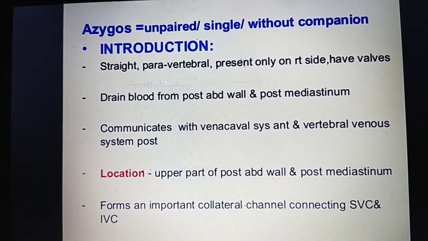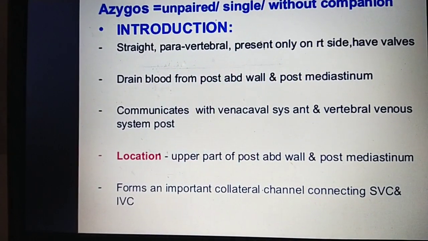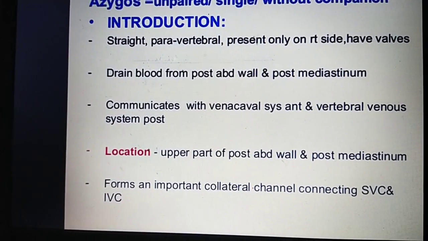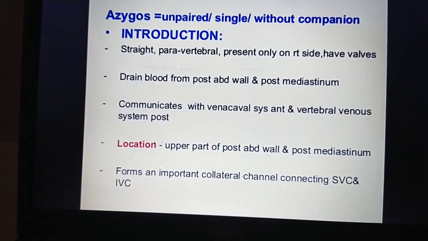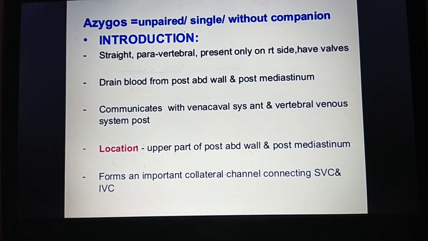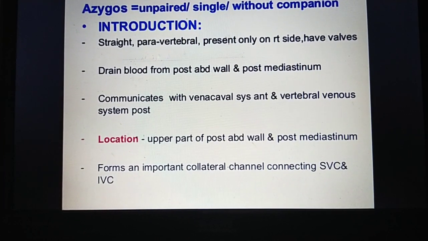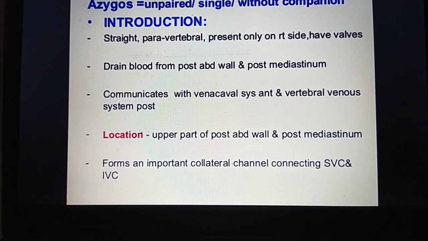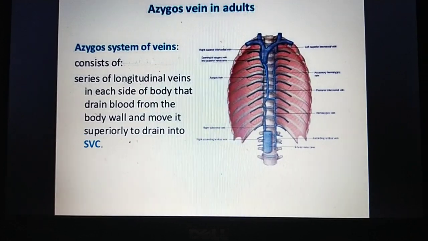The azygous vein mainly drains the blood from the posterior abdominal wall and posterior mediastinum, and it communicates with the vena cava system anteriorly and the vertebral venous system posteriorly. The location is the upper part of the posterior abdominal wall and posterior mediastinum. It forms an important collateral channel connecting the superior vena cava and inferior vena cava.